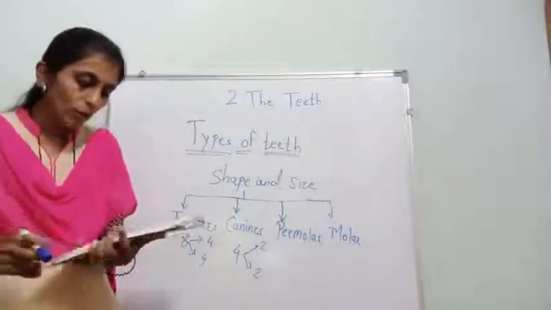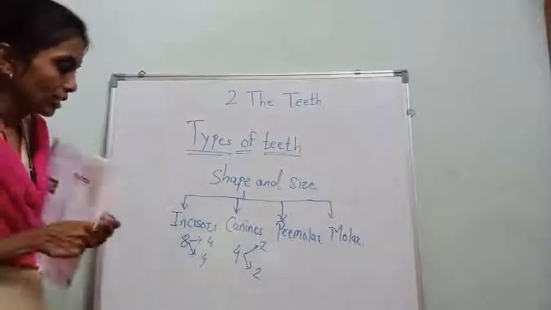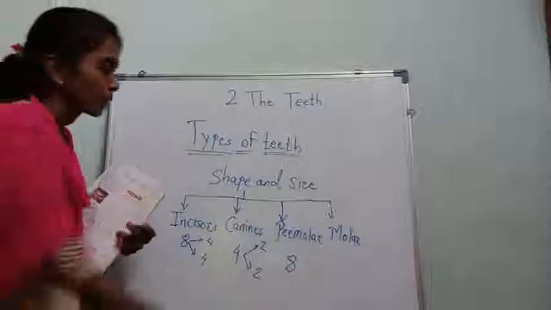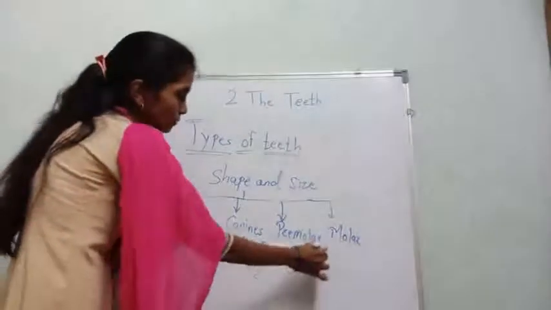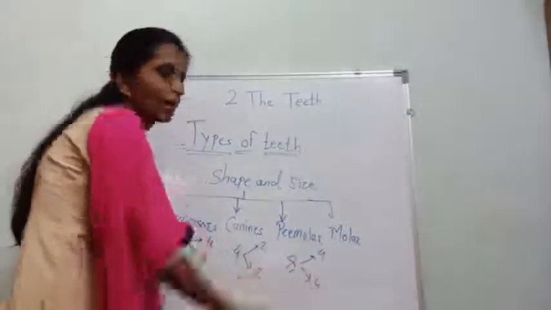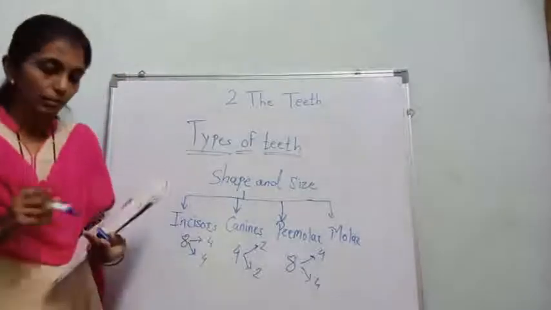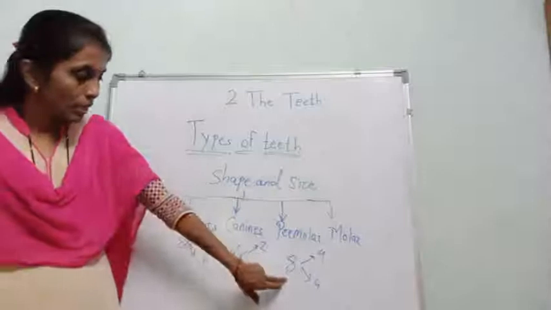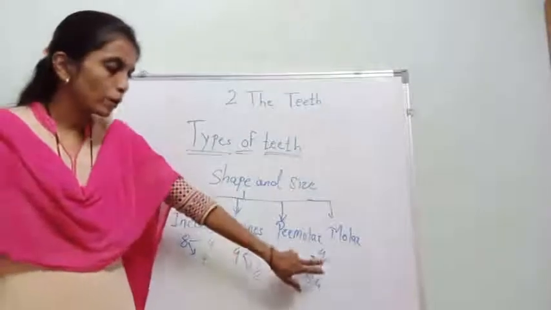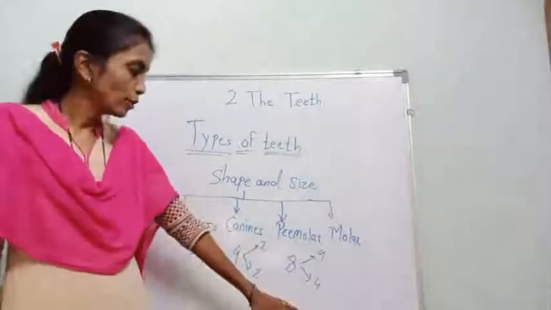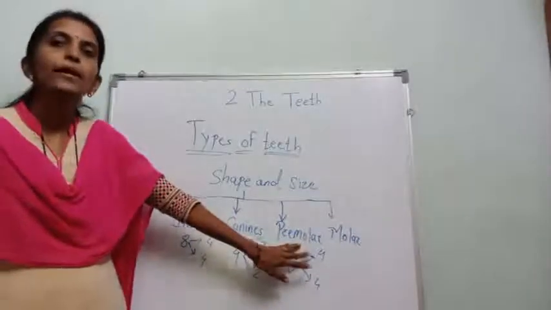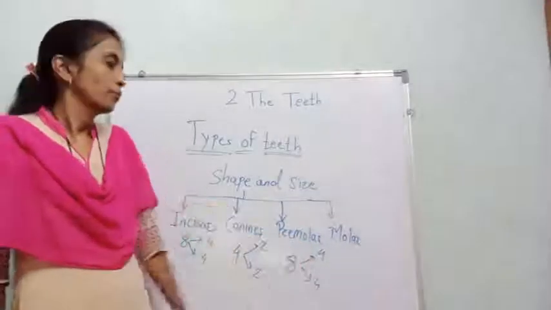And these are a total of 8, okay, premolars also 8. So 4 at the upper and 4 at the lower side. These are a total of 8, 4 at the upper jaw and 4 at the lower jaw. And premolar is used for chewing and crushing the food.